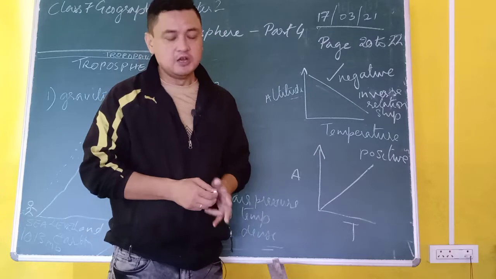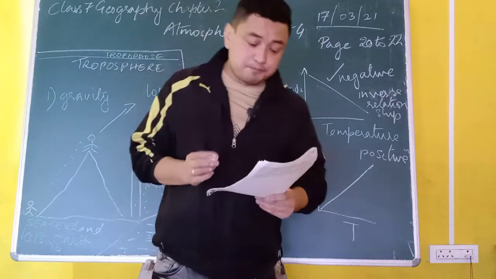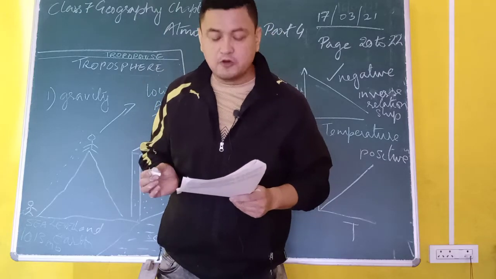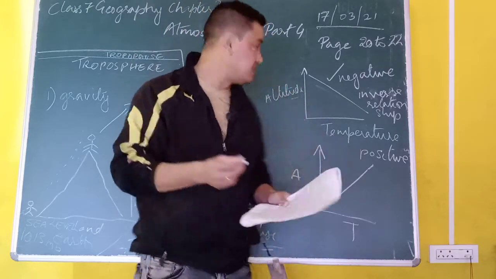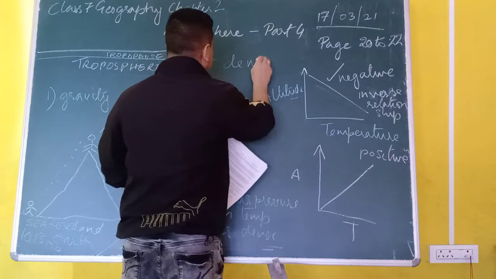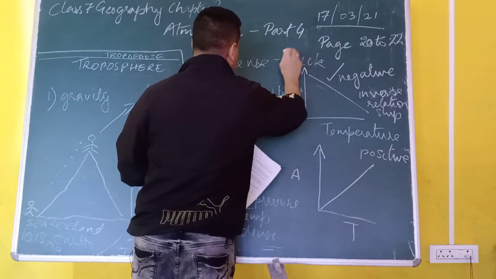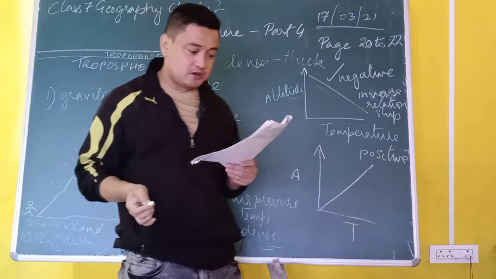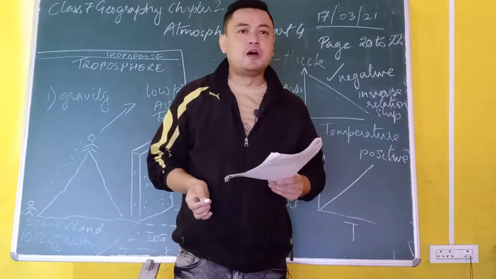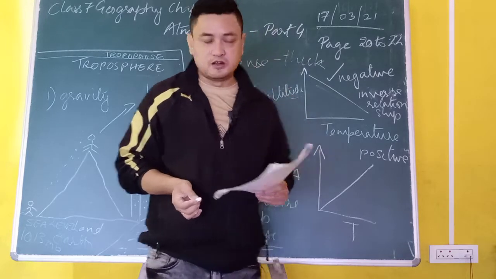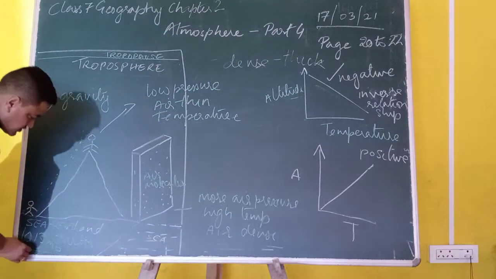Are you understanding? But what about pressure? Pressure varies from place to place due to height. You find dense, D-E-N-S-E, meaning thick air near the surface of the earth. You find many gases near the surface of the earth, and the pressure of the air is also high near the surface. So I have written here 1013 millibars.